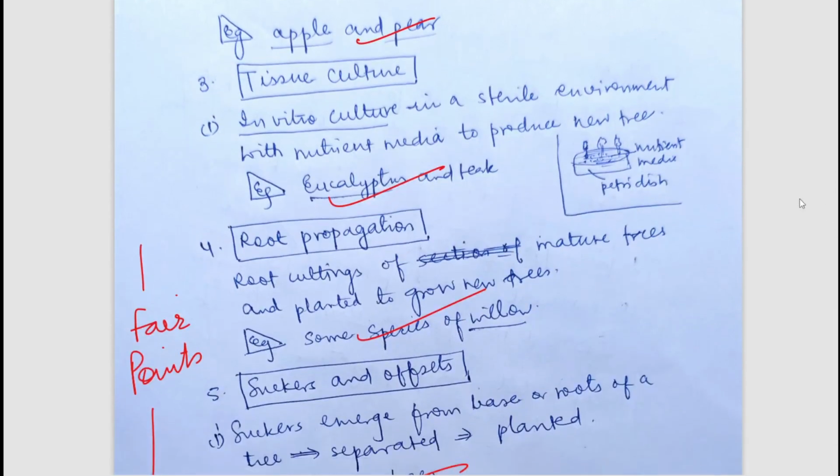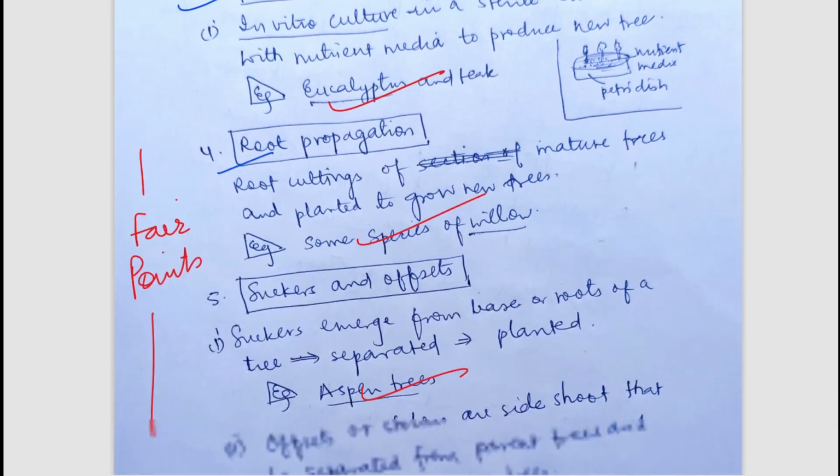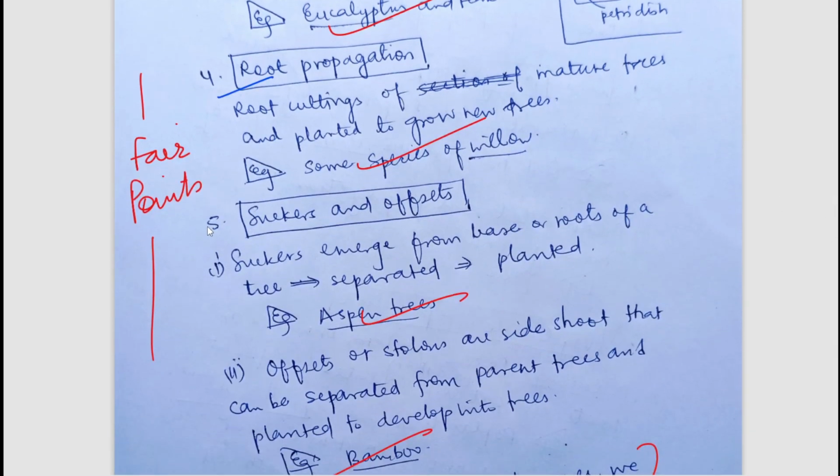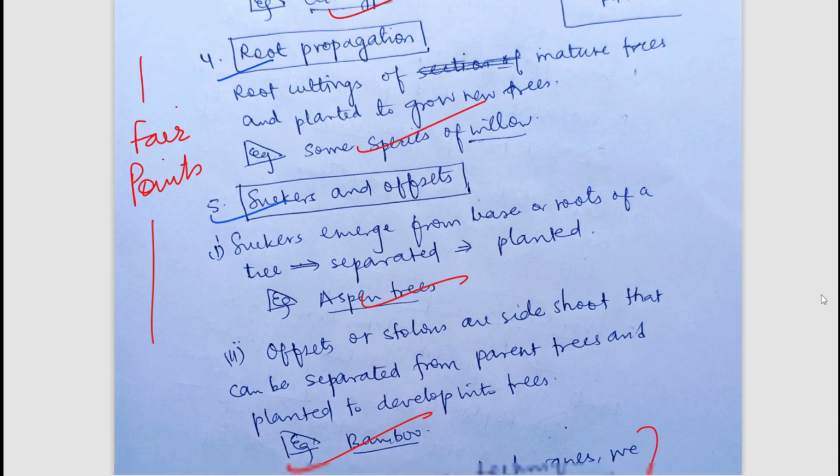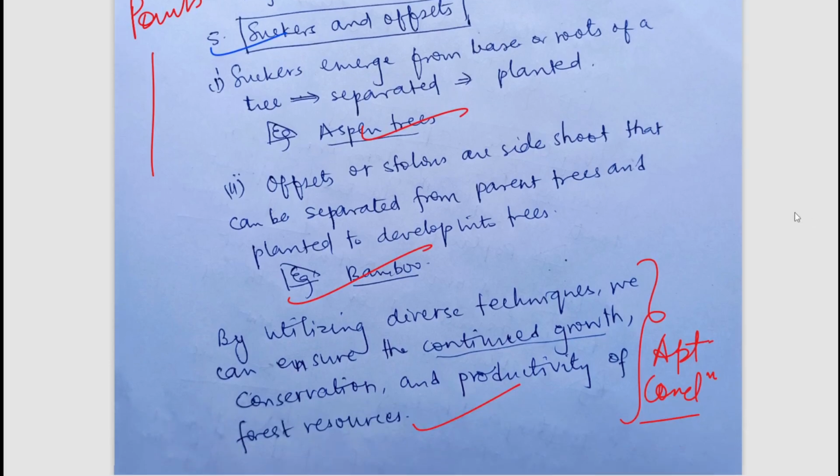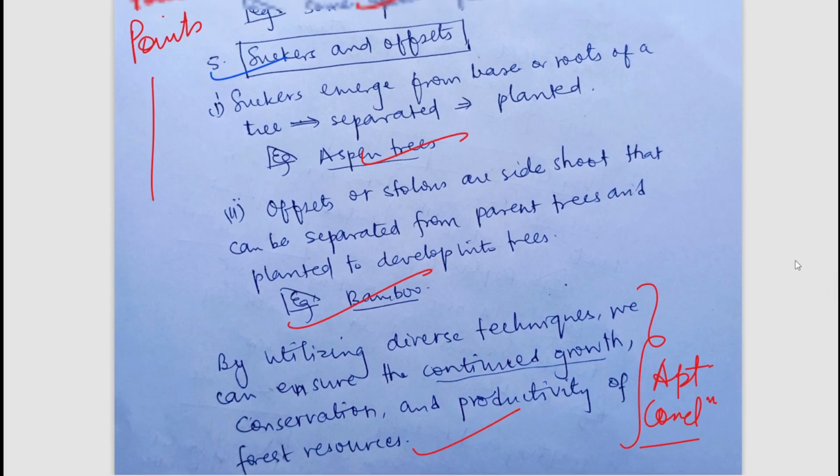Tissue culture can be done. Okay. Root propagation can be done. It can be planted through suckers and offsets. So various methods of plantation have been mentioned. Okay. So I hope you understand these points, and you can pause the video and read the answers.